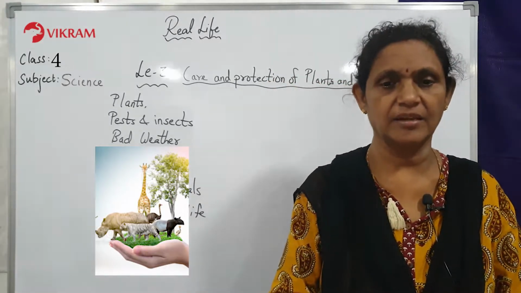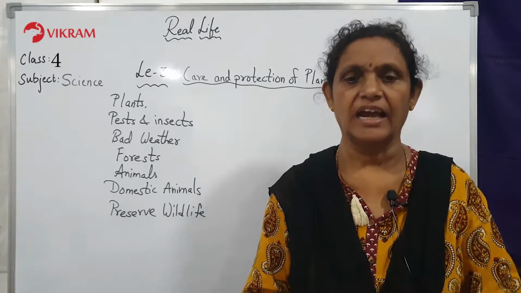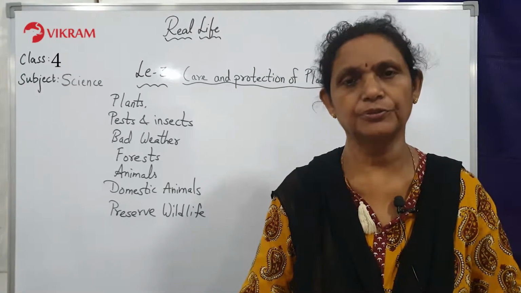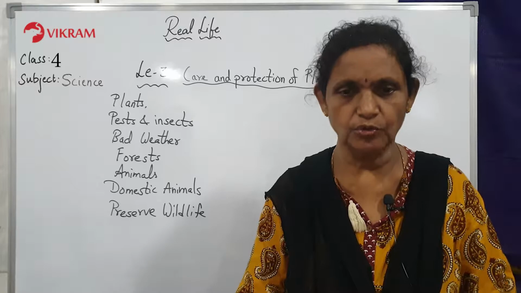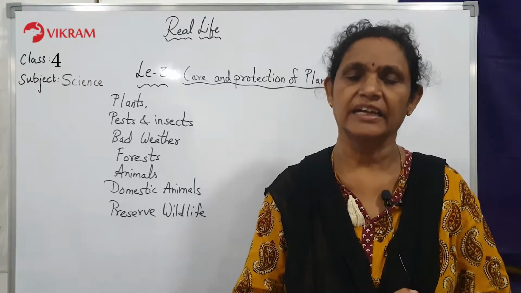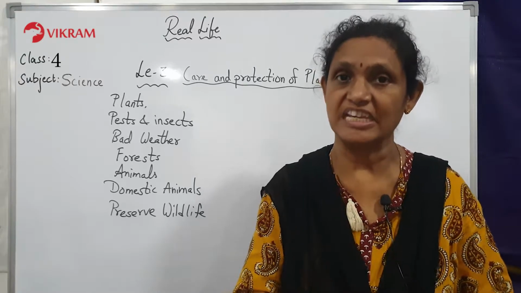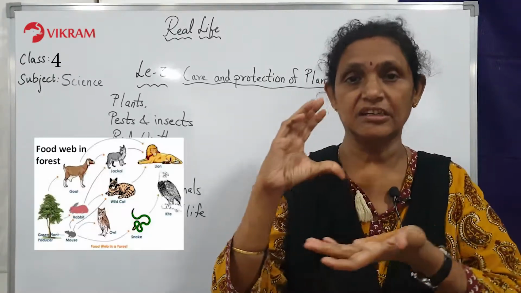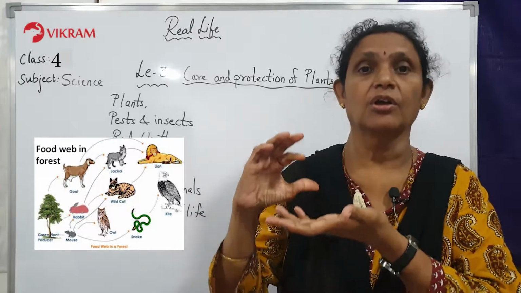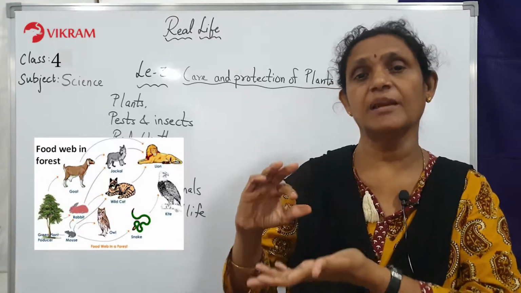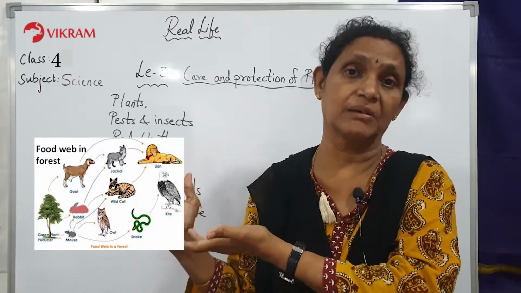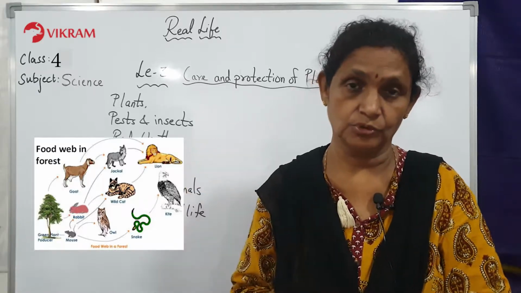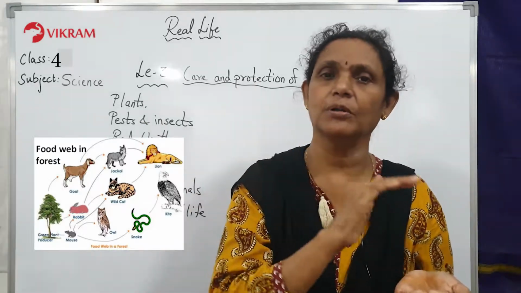Human beings and animals depend on plants either directly or indirectly for food and shelter. Moreover, plants and animals are interdependent. So last time I explained to you children, what did I explain? That when a plant is eaten by a goat or a sheep, the small animal can be eaten by a big animal like a tiger or a lion. So we all have to depend on plants.